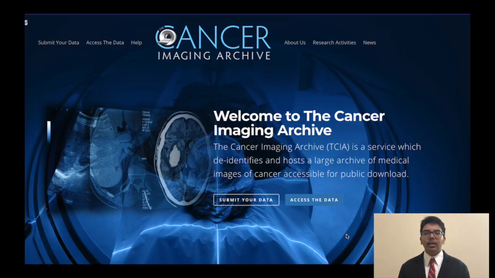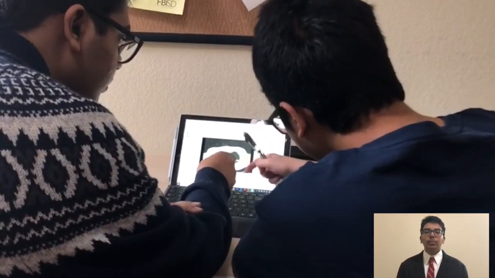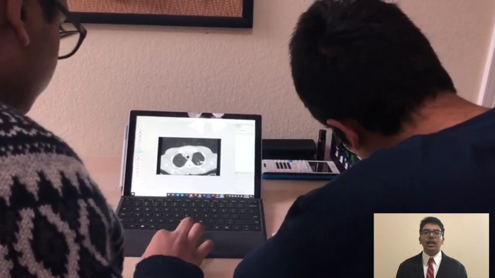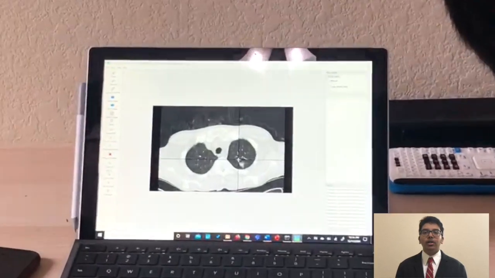To respect patient confidentiality, we obtained de-identified scans from the Cancer Imaging Archive and several published articles. We then analyzed each individual scan for pulmonary lymphoma using knowledge from the specialist we interviewed and online sources. Once the scans were correctly labeled, we could develop an algorithm for our machine learning program.